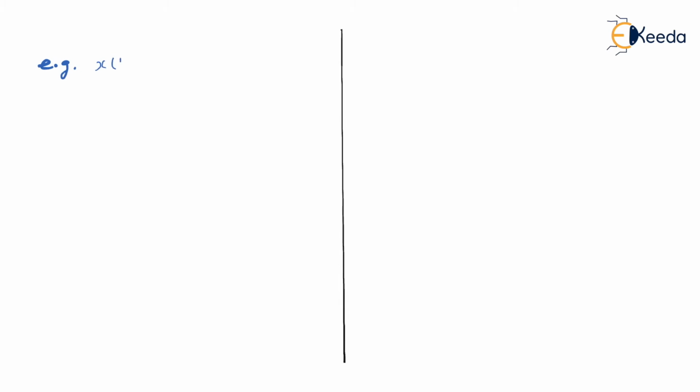For example, let's say my x of t is e to the power 3t u of t. We know that this is an unbounded function. So graphically it looks like this. When t equals 0, e to the power 0 will become 1, and when t tends to infinity, it will become e to the power infinity. In fact, this is a positive exponential curve. And since u of t is multiplied, you don't have to draw the left hand side. So this is an unbounded signal.